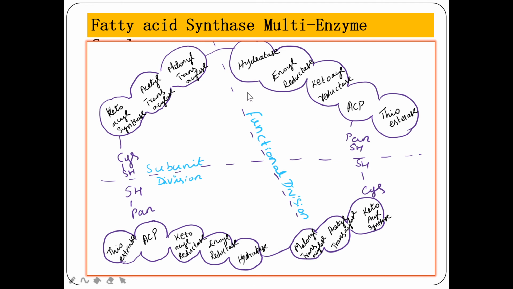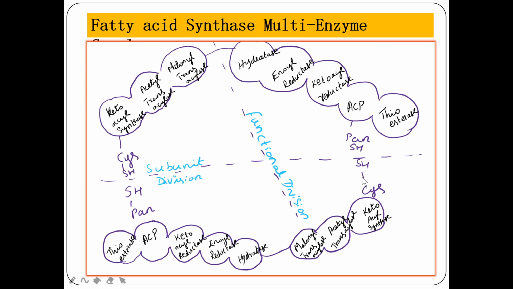Then the second domain has three enzymes: dehydratase, enoyl reductase, and ketoacyl reductase. So all the reductase reactions and dehydratase reactions are carried out by the enzymes present in domain 2. It also has an acyl carrier protein, which has a functional group, pan SH, from pantothenic acid. It can be shortly represented as pan SH, present close to this acyl carrier protein. The final domain has thioesterase in it to cleave the formed product, palmitic acid, from this fatty acid synthase complex.